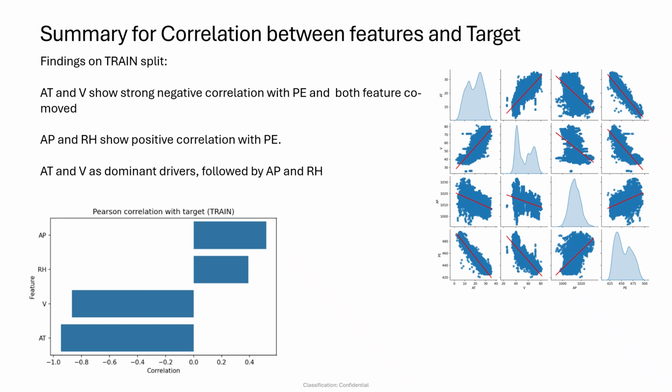Ambient pressure and relative humidity show a positive correlation with the target variable. Therefore, ambient temperature and exhaust vacuum are considered the dominant drivers, followed by ambient pressure and relative humidity.